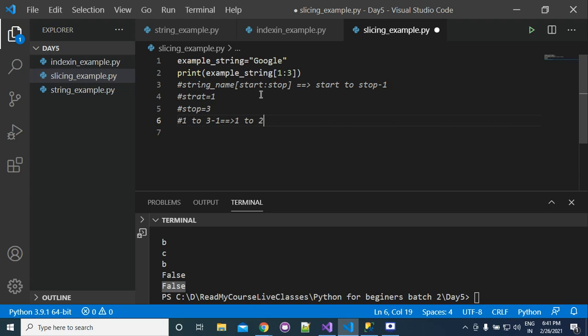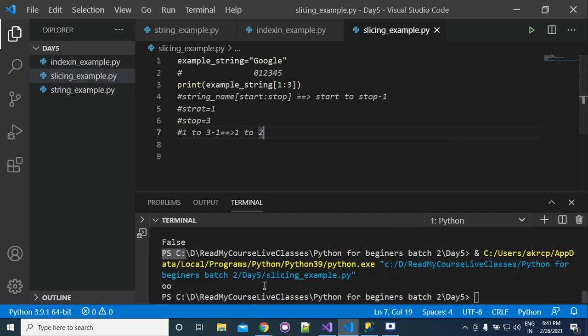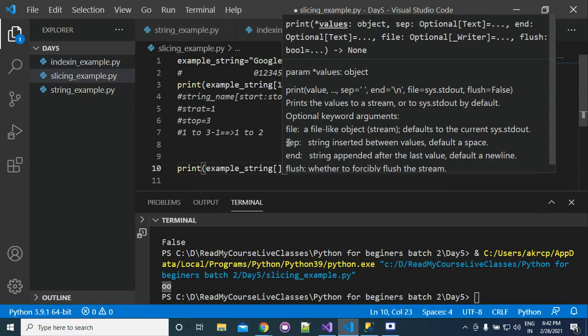That will be 1 to 2. Now see here, the position of this is 0. I am also writing the positions here: this is 0, this is 1, 2, 3, 4, 5. So we will get the values from 1 to 2. This is double O. So if you print this, you will get double O. Next, if I ask you to print example string [3:5], you all can answer.